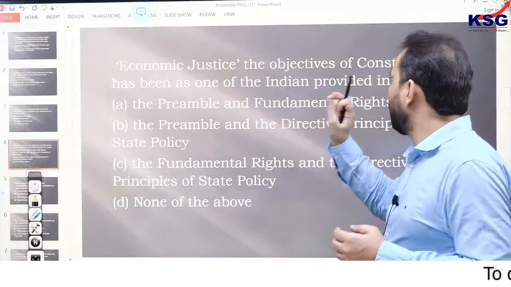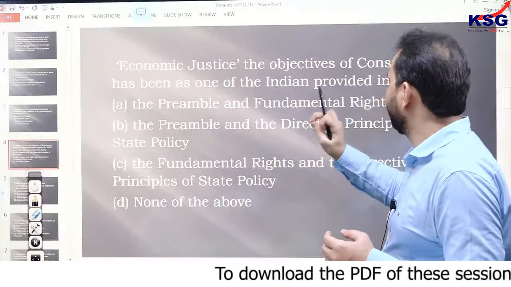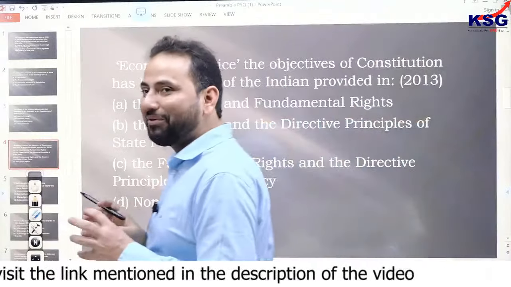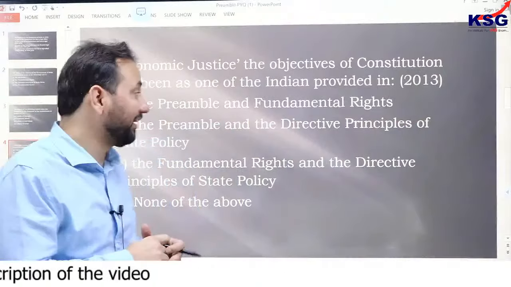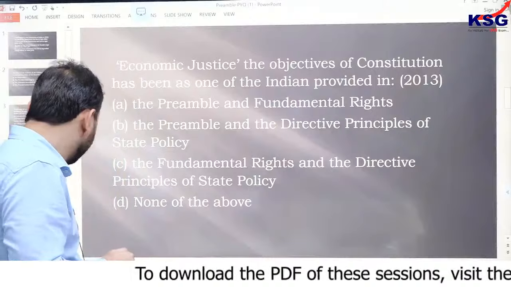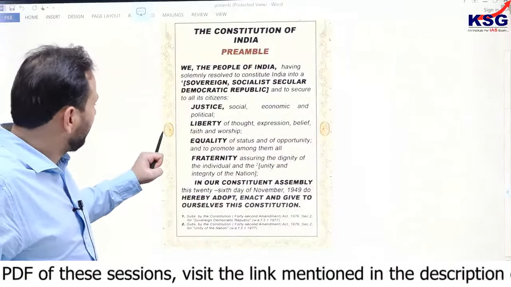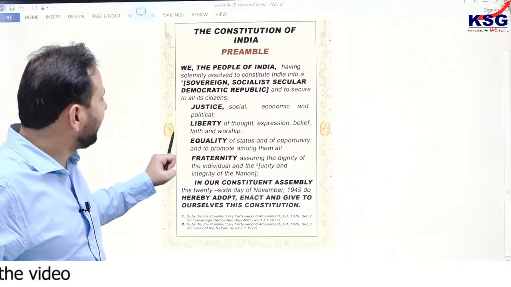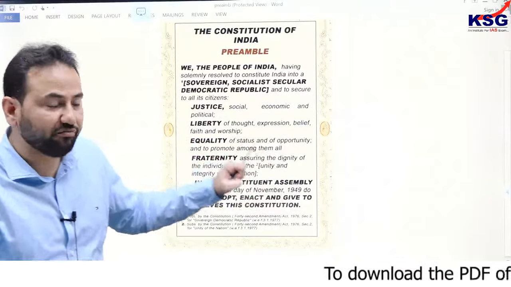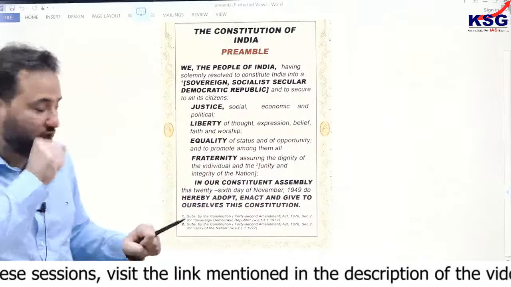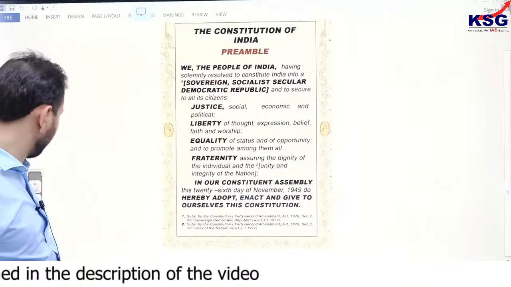Economic justice, the objective of the Constitution, is provided in which part of the Indian Constitution? So if you talk about economic justice, let's come back to the preamble again. Now these questions, if you see, are directly from the terms mentioned in the preamble. So if you talk about justice, then the concept is social, economic and political. Liberty of thought, expression, belief, faith and worship. Equality of status and of opportunity. So let's see this question here.